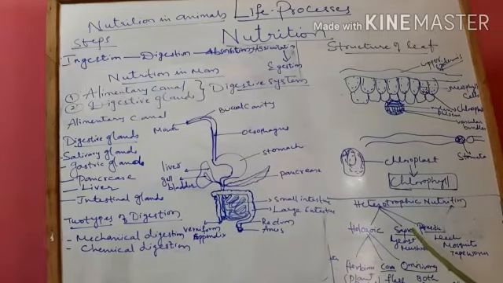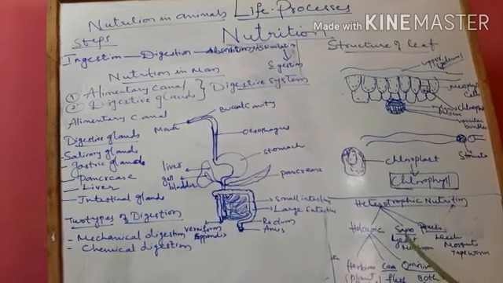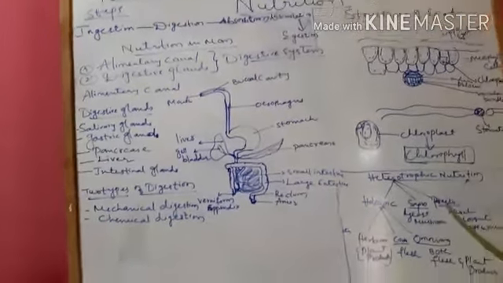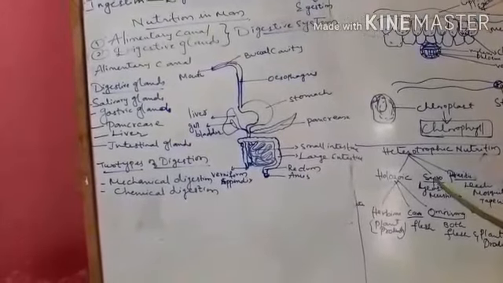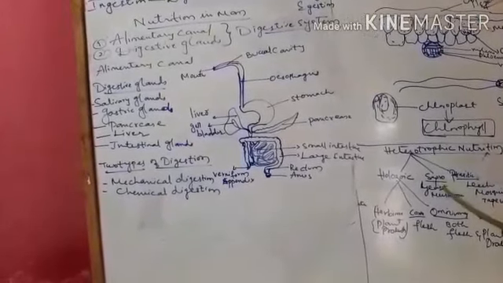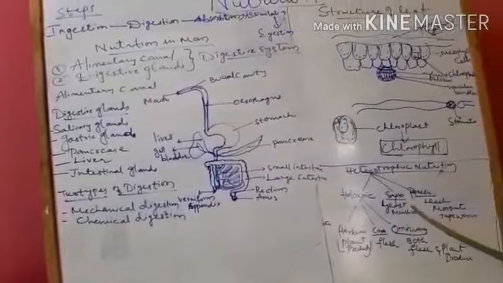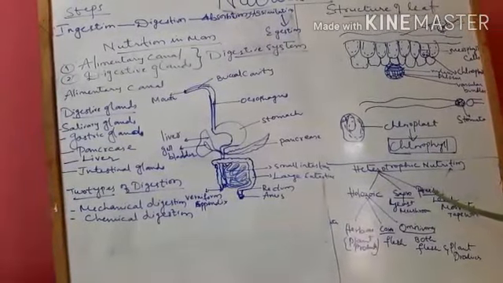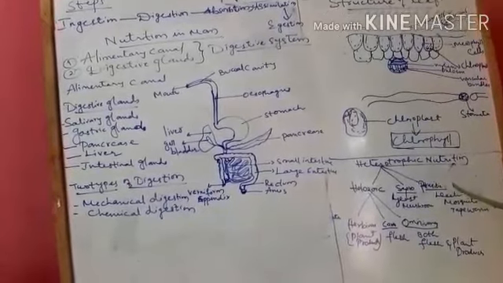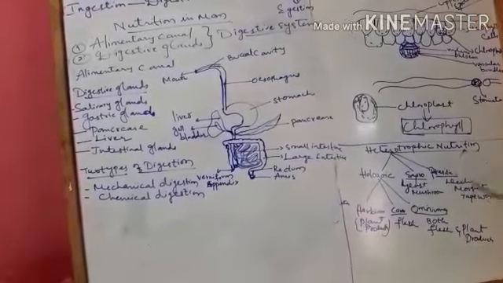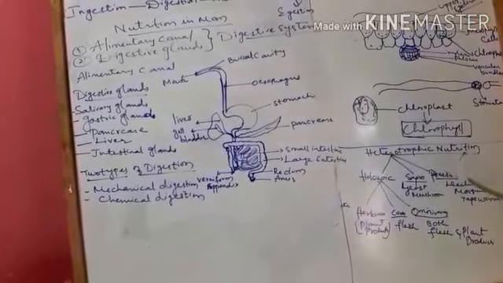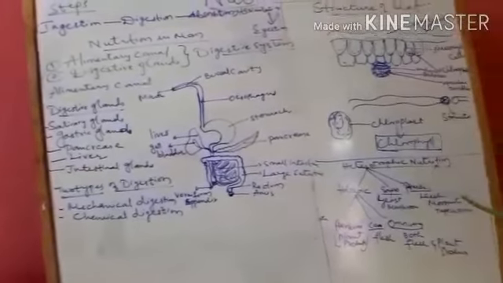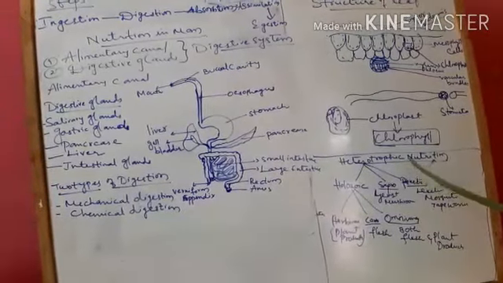Then saprophytic organisms are those which depend upon dead and decaying matter, the decomposed matter, like yeast and mushroom. These are said to be saprophytic in nature. The next one is parasitic. These are the organisms which depend upon other living organisms for their food, like leech, mosquito, tapeworm. These are said to be parasitic.